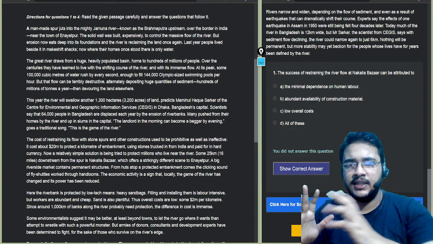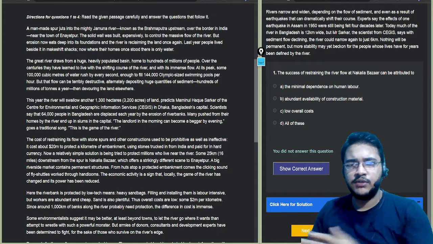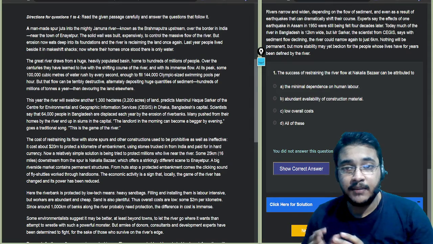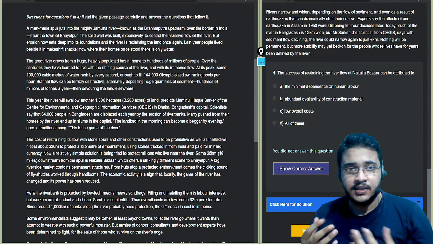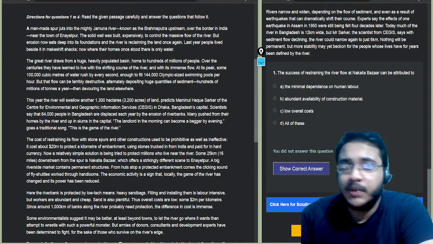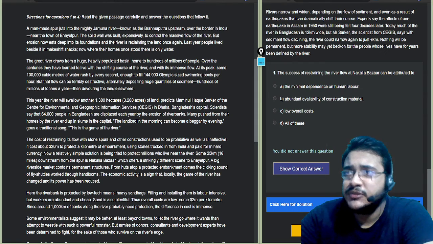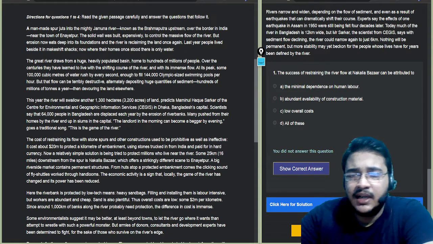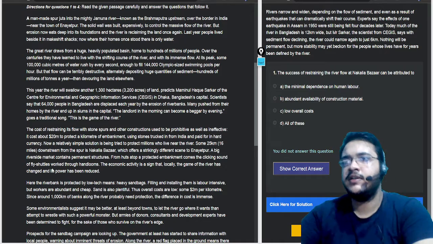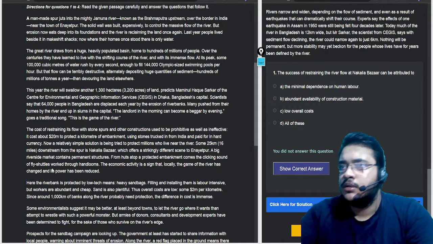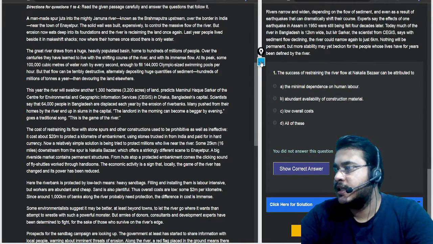As you can see, the interface is such that on one side I have the question and on one side I have the passage. I hope I am able to do all the justice with the system that is available in front of us. Having said that, now let's delve into the passage. The first paragraph has already given us the introduction of this river, Jamuna. And now paragraph number 2. Let me take the pen so that it will become a little easier for me.